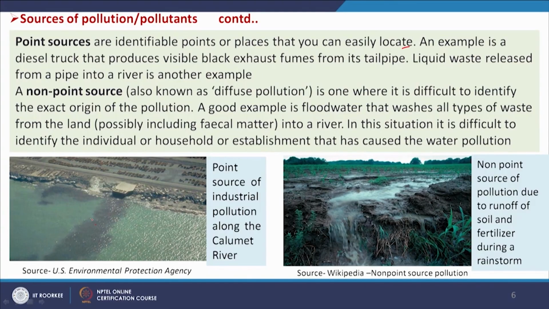That we can identify, for any town it is coming here. So, this can be a point source. But here we cannot identify from where the water is coming and from what sources the pollutants are entering the water stream. So, this is our non point source.